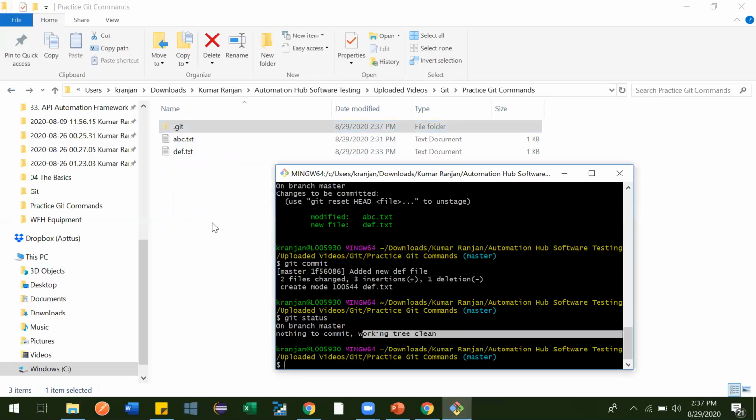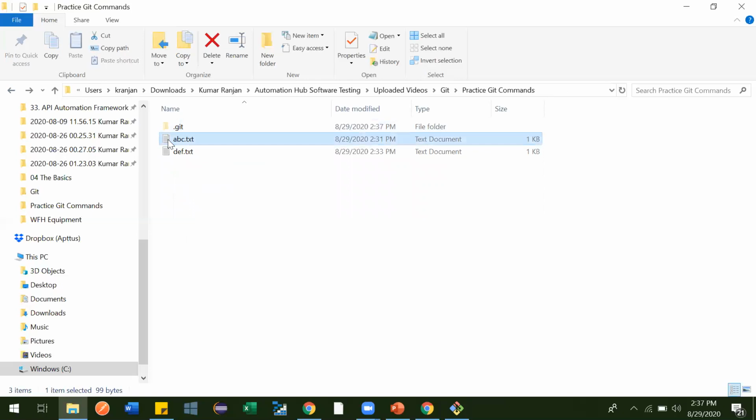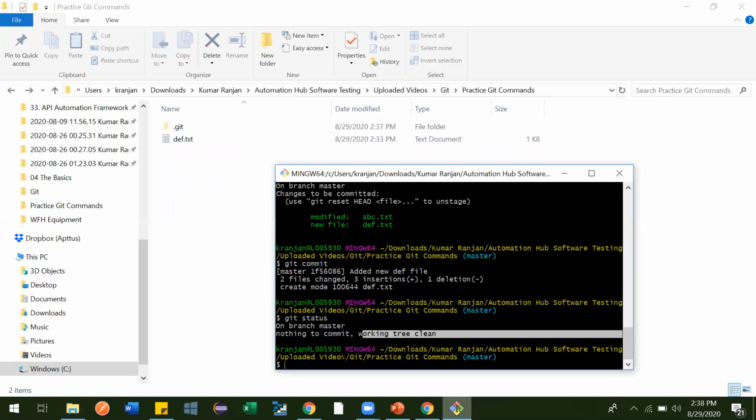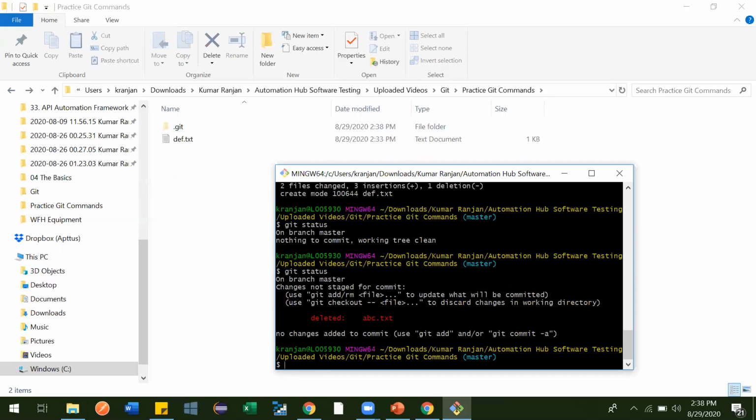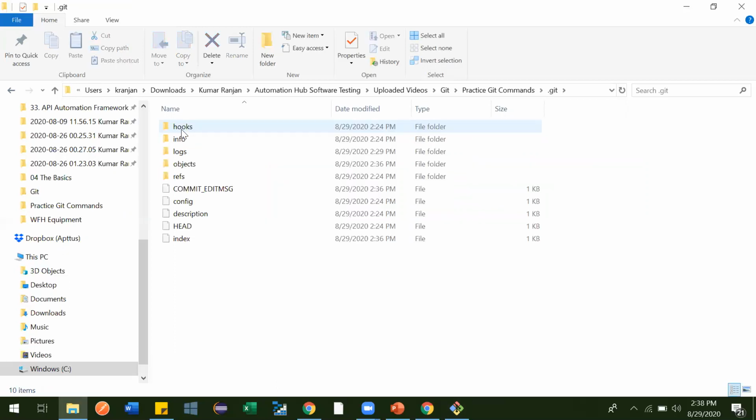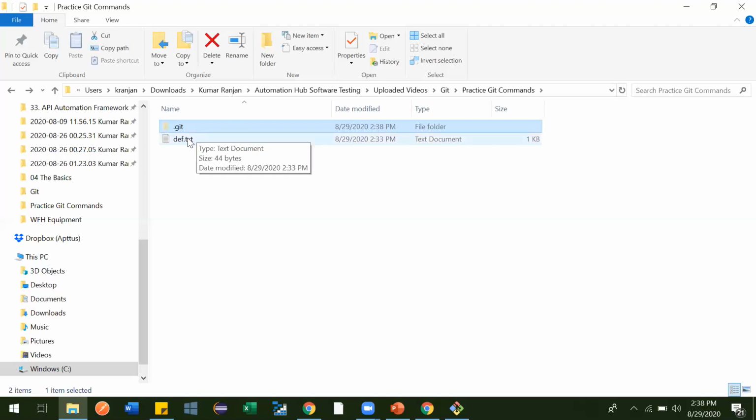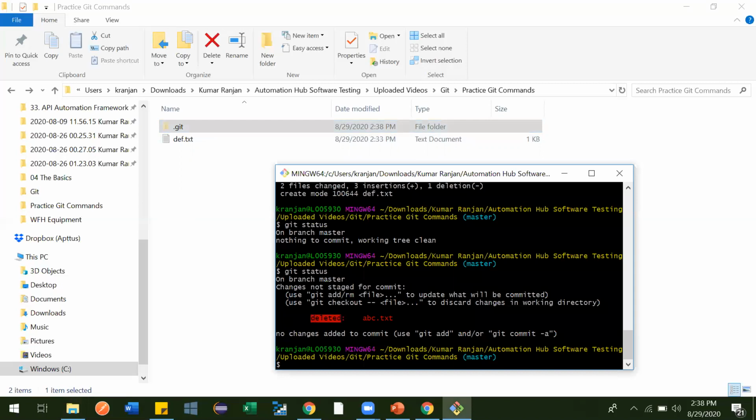Now let me try to delete a file and show you. Just this one, and Control Delete. So I deleted abc.txt. Let's see whether it is tracking deleted files or not. git status. See, it is telling one file got deleted, right? It got deleted from your local folder but not from the git repository. To delete it from the git repository also, you have to commit these changes, and only then will it get removed from the git repository.